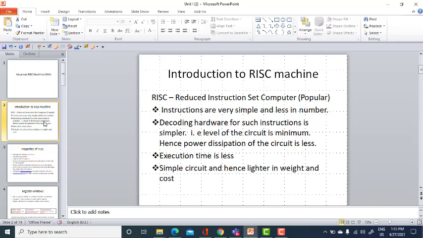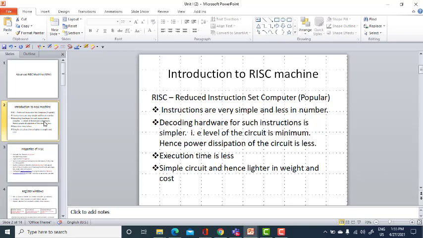Since the instructions are simple, the decoding hardware for such instructions will be simpler. If the hardware circuit is simpler, the circuit will occupy less space. Otherwise, I can say the level of the circuit will be minimum. If the circuit is minimum, you have less power dissipated by the circuit.